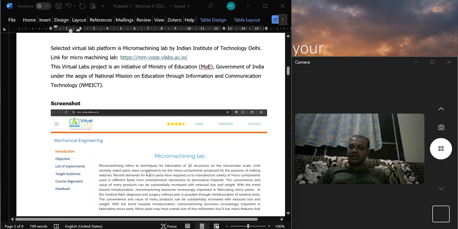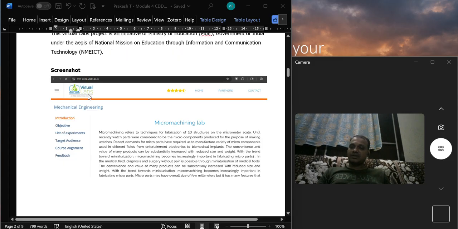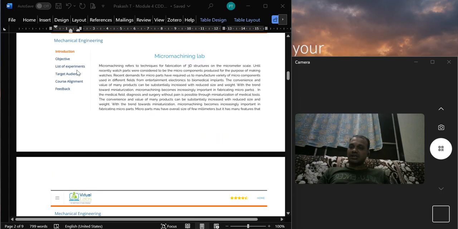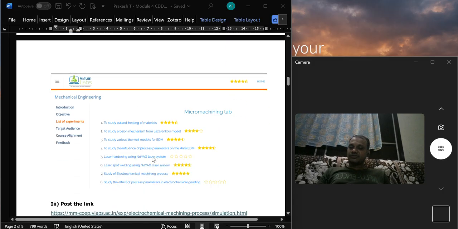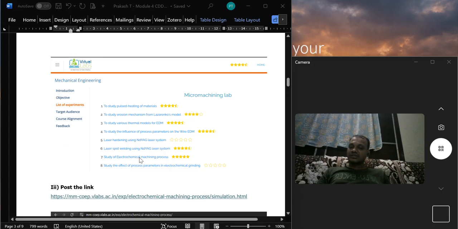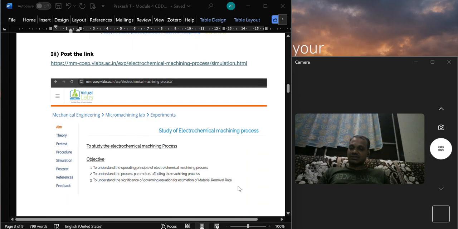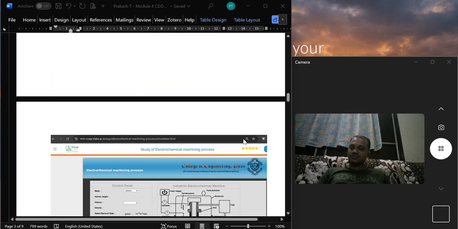This is a screenshot of the micro machining lab platform. If you click the list of experiments, it shows 8 experiments. All the experiments are related to non-traditional machining process, which is the course I'm currently handling. If we click electrochemical machining, experiment number 7, you may find this web page. This is the link for my virtual lab, study of electrochemical machining process.